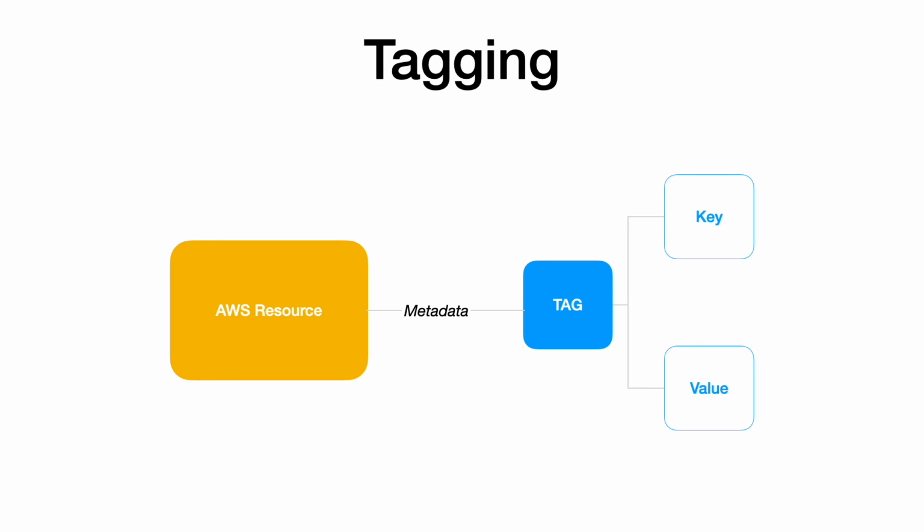Tags help you assign metadata to your AWS resources. Each tag is a simple label consisting of a key and an optional value. Implementing tagging across AWS resources can make it easier to filter and search for them, monitor the cost, monitor the consumption, and manage your AWS environment.